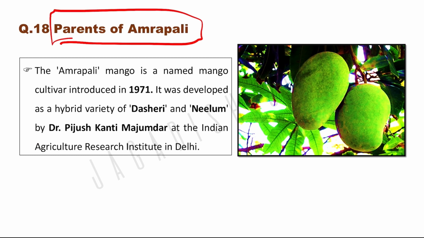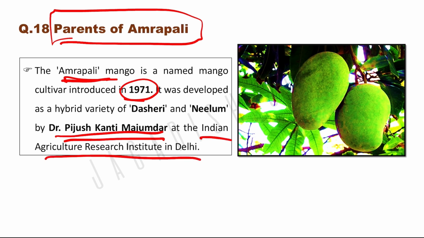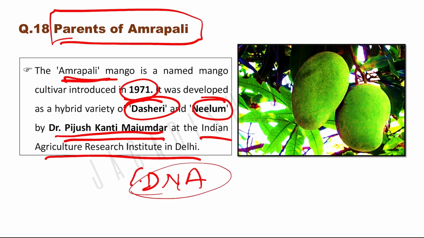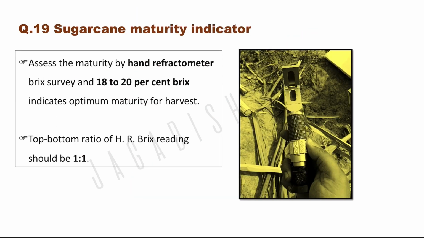Parents of Amrapali. Amrapali is a mango variety that was introduced in 1971 and developed by Dr. Piyush Kanti Majumdar at IARI, and the parents were Dasheri and Neelum. Okay, DNA, remember DNA: Dasheri, Neelum forms Amrapali. So this is the Amrapali variety.